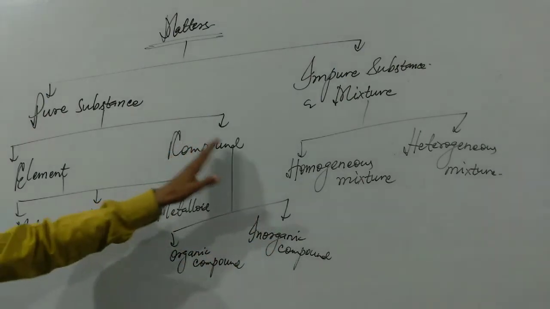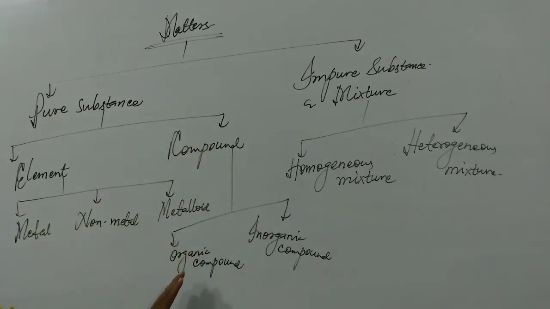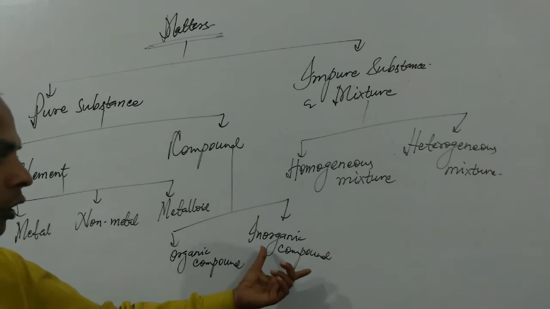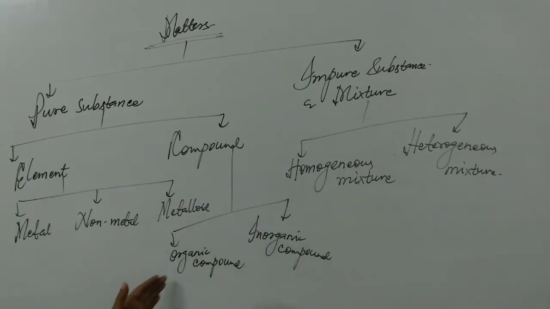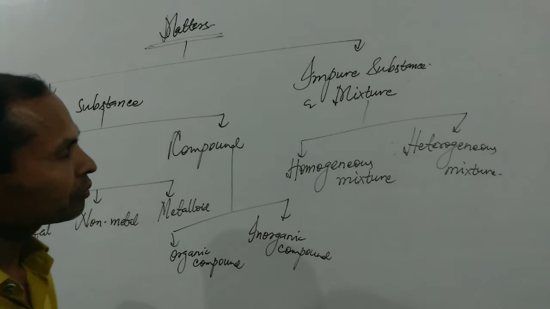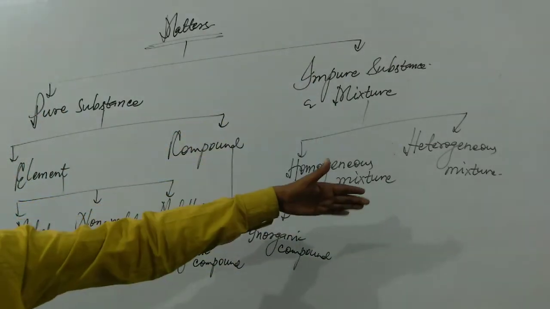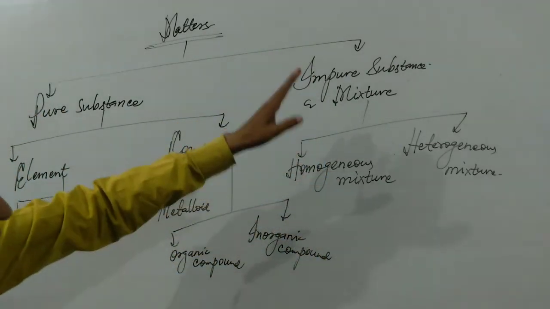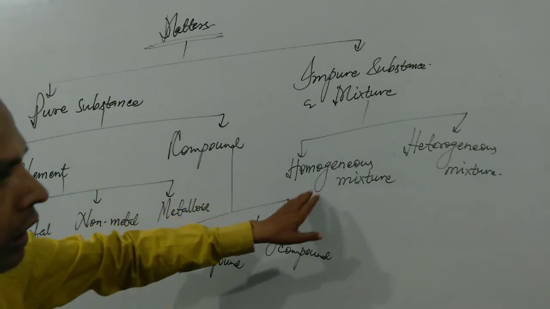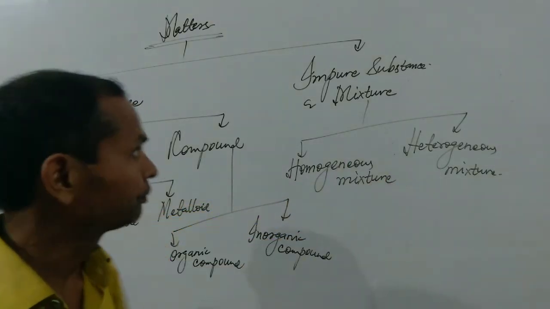properties, but the definition of this term will be the same. These are the terms based on the properties, because properties of organic compounds are totally different from the properties of inorganic compounds. On the basis of property, these are the two terms. And further, impure substances or mixtures have been classified into two parts, like homogeneous mixture and heterogeneous mixture.